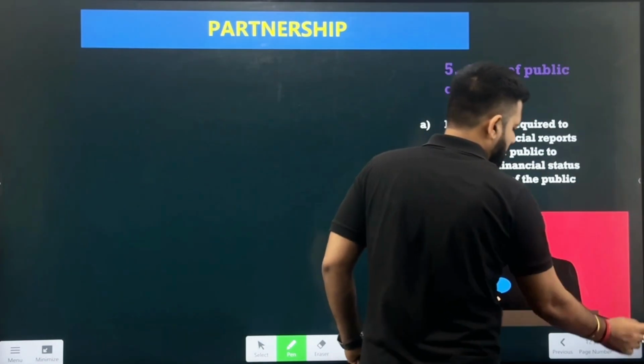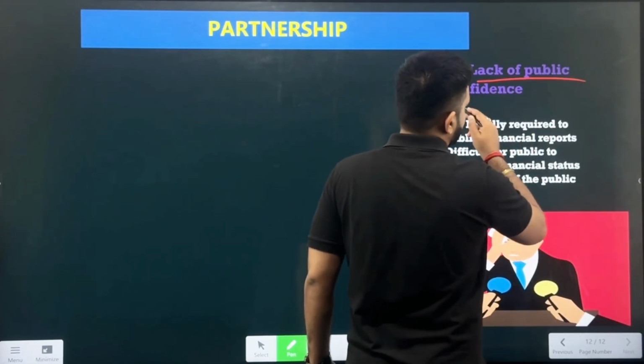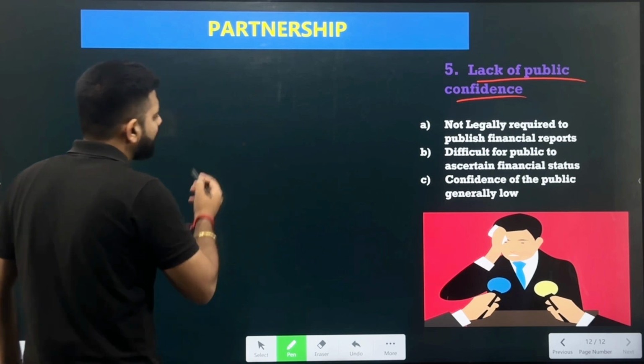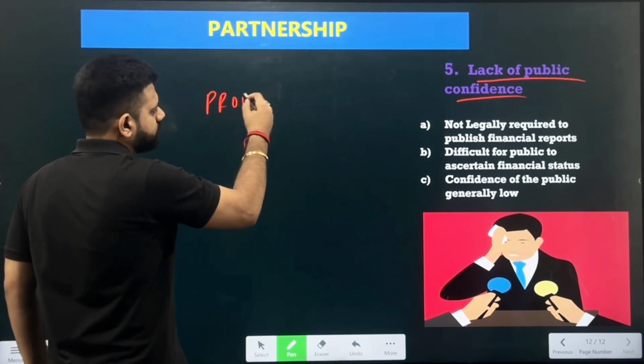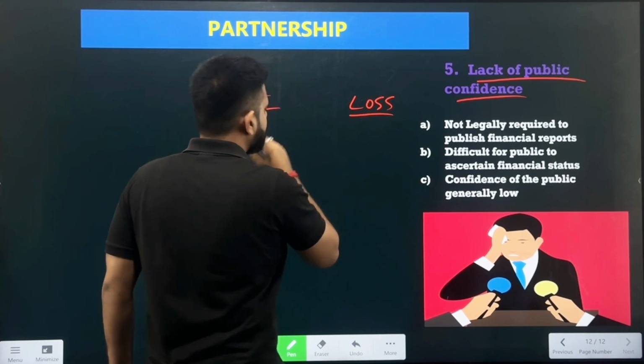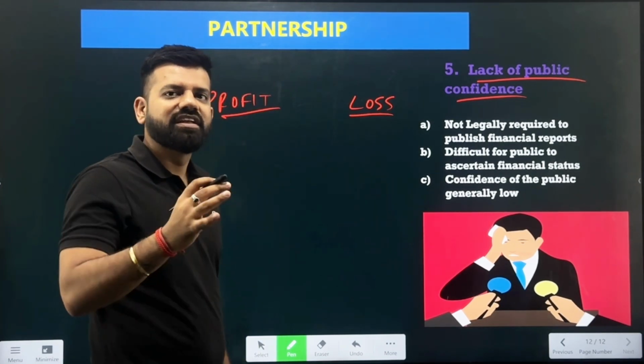Next point, lack of public confidence. We have seen in the advantages that secrecy is maintained in the partnership. But there is also a disadvantage, that is, the public does not have confidence in the partnership. Why do they not have confidence in the partnership? Because they are not publishing their results, they are not publishing their accounts, the accounts of profit and losses, that is, how much profit they are making and how much loss they are making for the company. So the public does not have the confidence to invest in their business.